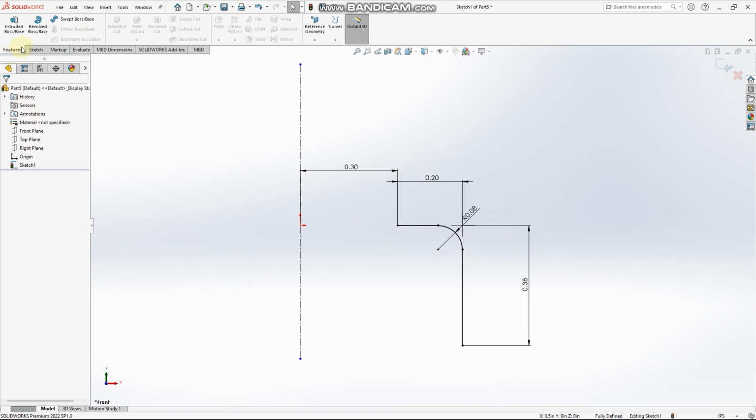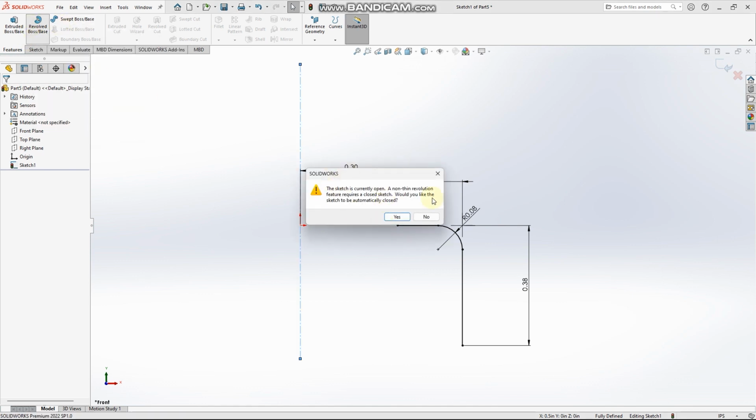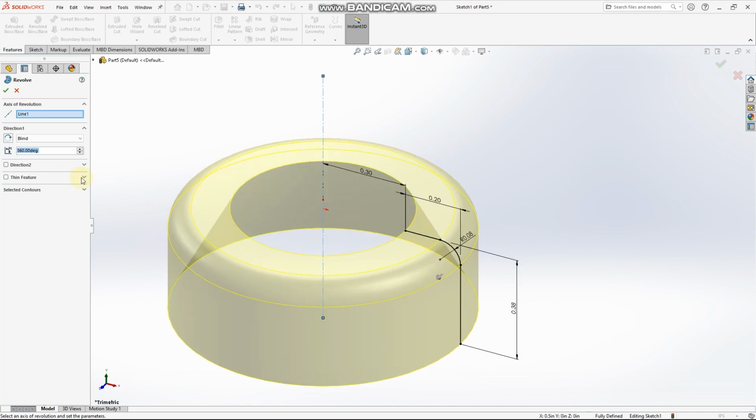Next, we go to Features, Revolved Boss and Base. When this dialog pops up, click on Yes. We go to Thin Feature, and then we click the drop down, the arrow beside it, so that it appears. Our axis of revolution should be automatically selected for us, the center line we drew.